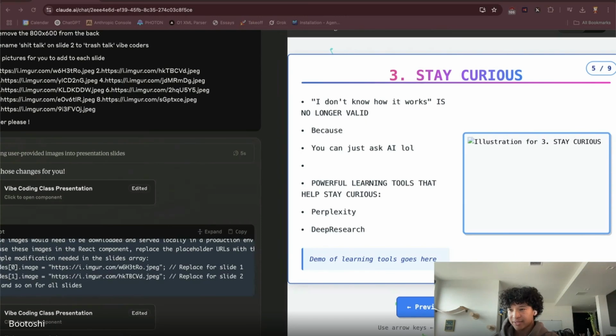I'd say the most important lesson when it comes to vibe coding and just learning with AI in general is, was there a message? Claude Code is fire. I'd say the most important lesson is staying curious.